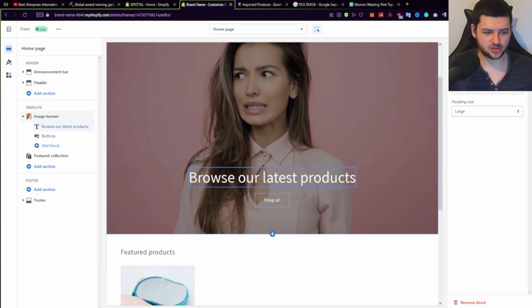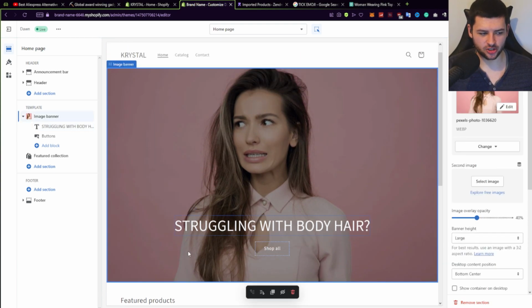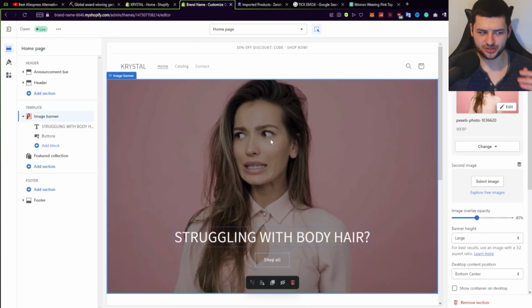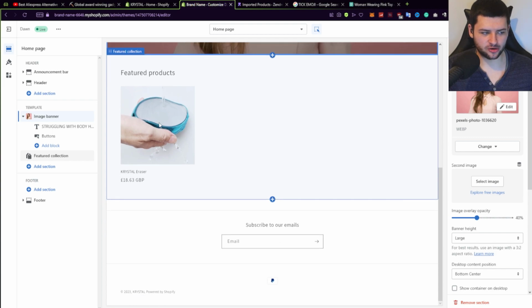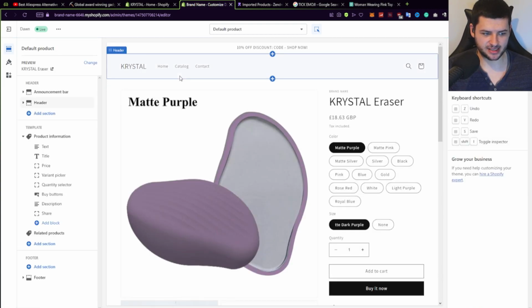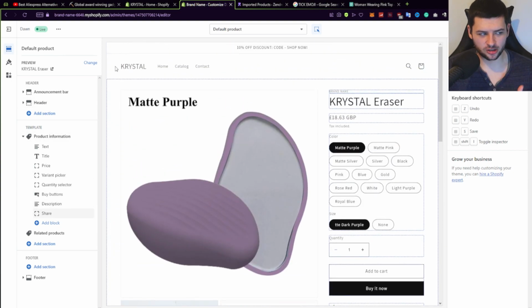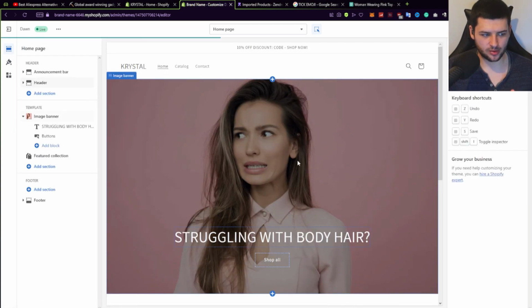Obviously, website design is all intuitive. If you're going to have a header with text on it, it needs to be something which hooks the person, right? Type something in which reasons with a customer like this, and then that's what they'll see when they come on the website. And then we have a product here which they can click on, and that's the product which is going to attract them to actually make the sale. Now, the product page is fine how it is. We've customized it to make it a little bit more condensed and better. And now the product and the website are all done.